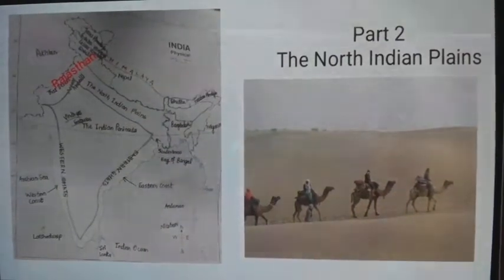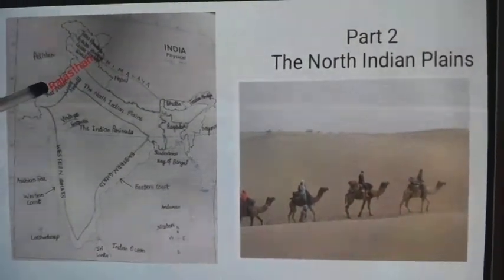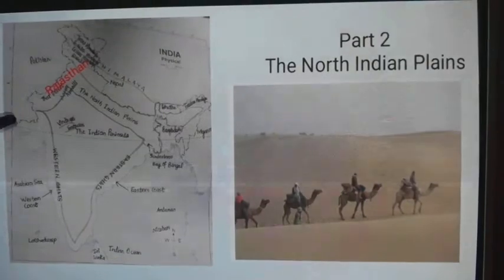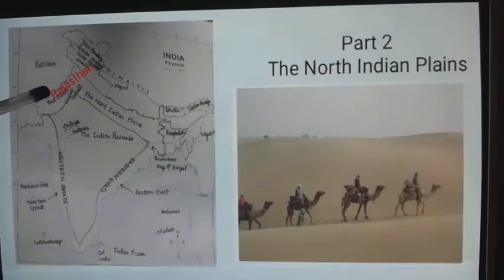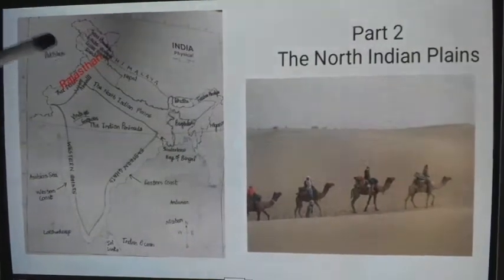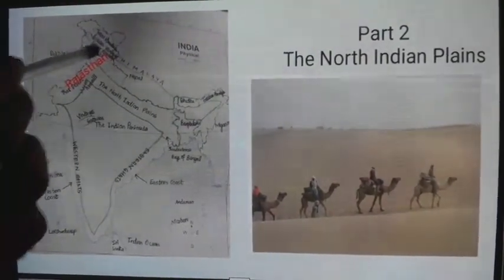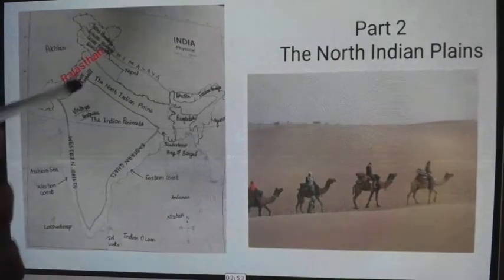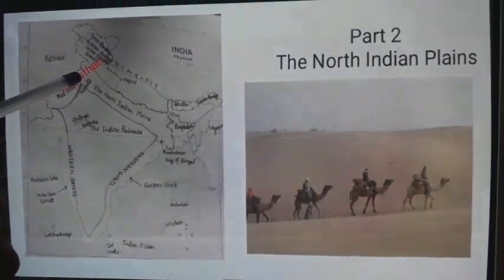Most of Rajasthan is occupied by this desert. To the north of the desert lies Punjab, and this region spreads to the west of the Aravalli ranges.